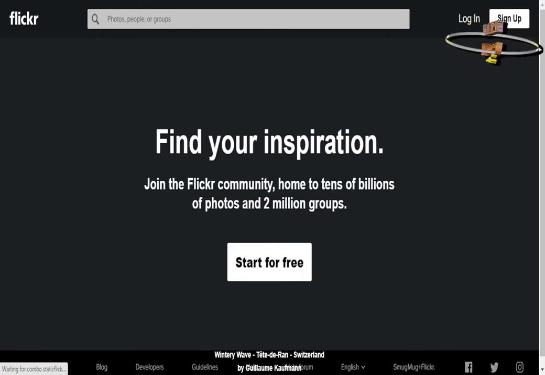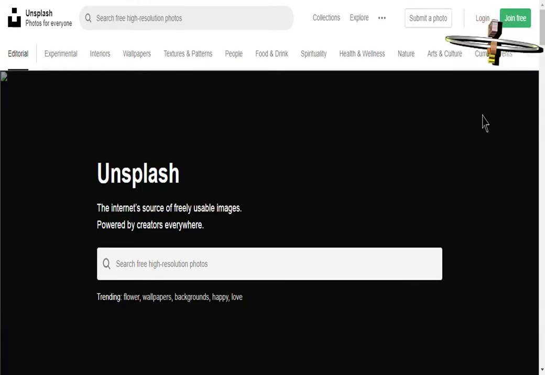1. Flickr. Source of free images. This site offers 8 categories of licenses. Free photos are available without crediting the creator.